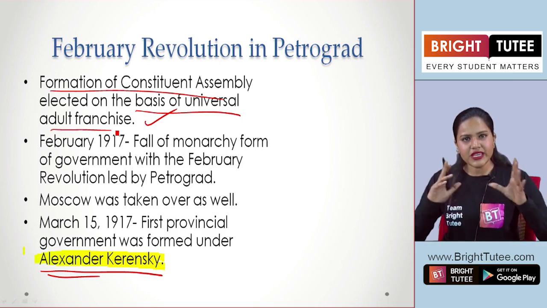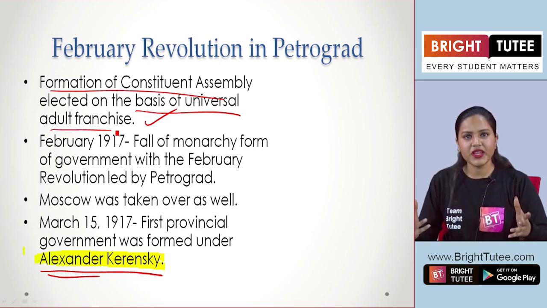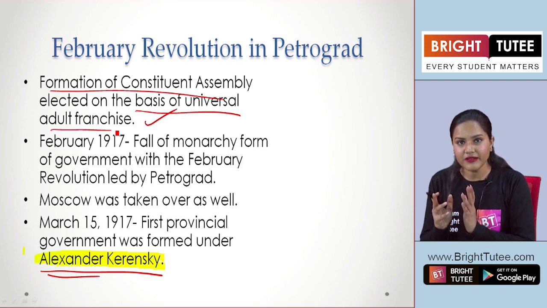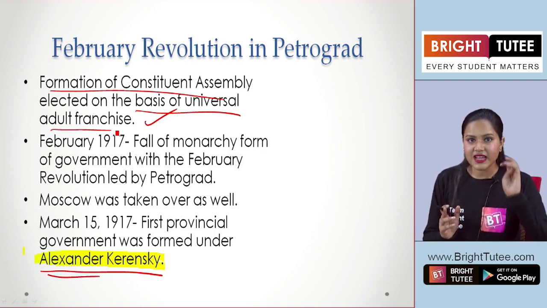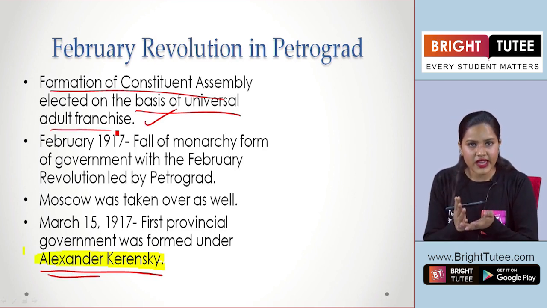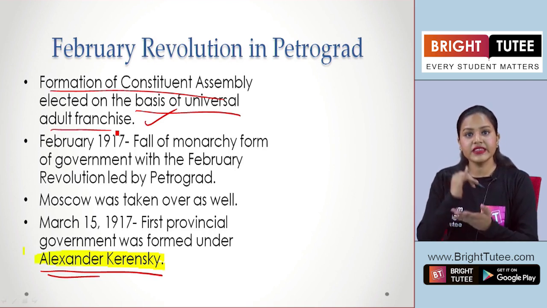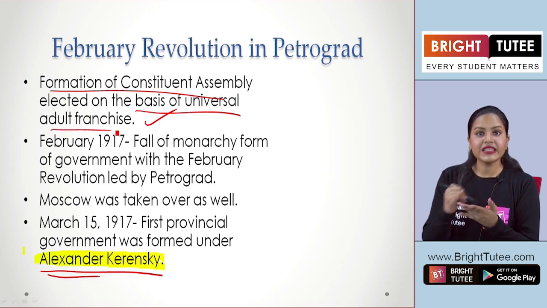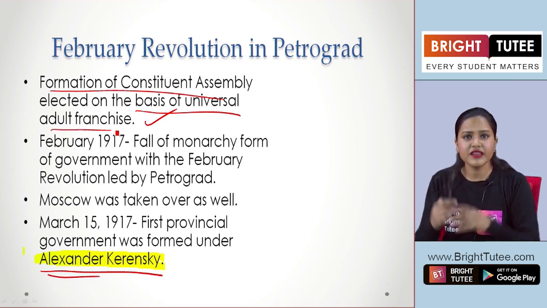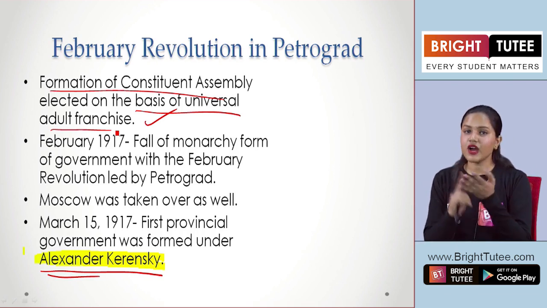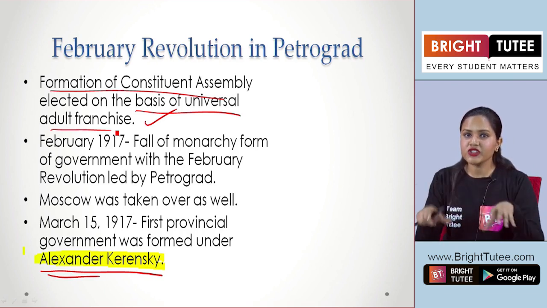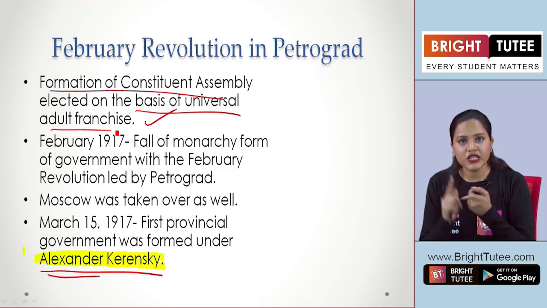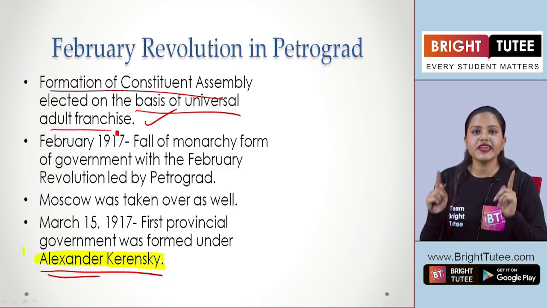Now, can you see how the revolution had taken place and what its impact was? The workers started demanding, went on strike, and demonstrated, which led to the suspension of the Duma. Apart from that, they attacked the police headquarters. The situation was quite bad in Petrograd, and Soviets and councils were formed. This pressurized the Tsar to abdicate, and on the advice of military commanders, he abdicated the throne.